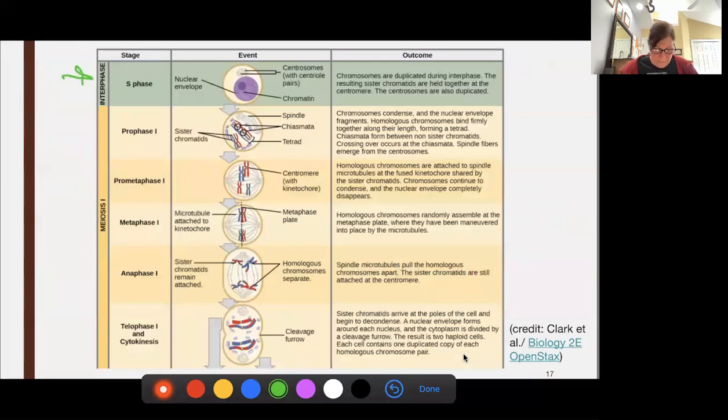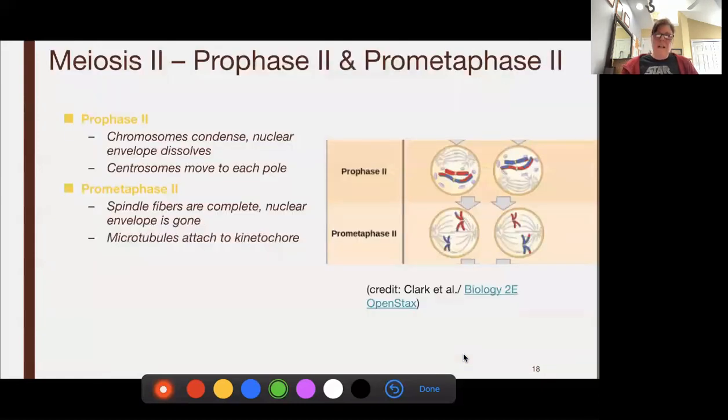We had in prophase one, our potential crossing over. We're slowly lining up in prometaphase. We have lined up in the middle in metaphase. We have our divorce here. We split those parents up, and now we're going to have two cells after we get done with cytokinesis, but they're still going to have the sisters. But we have a way of separating our sisters, and that is the same thing as what we did in mitosis. So we're going to go into meiosis 2.